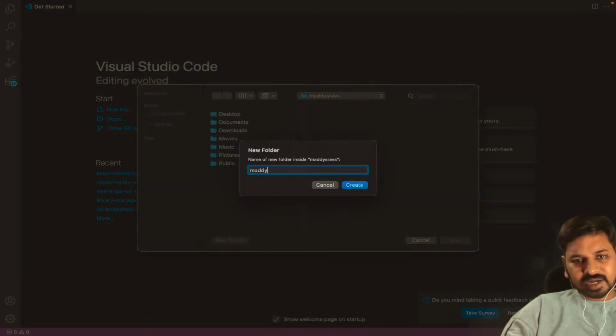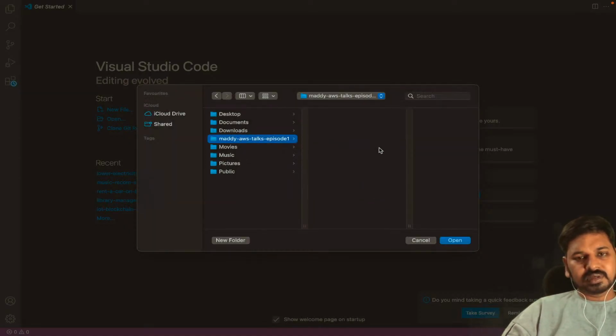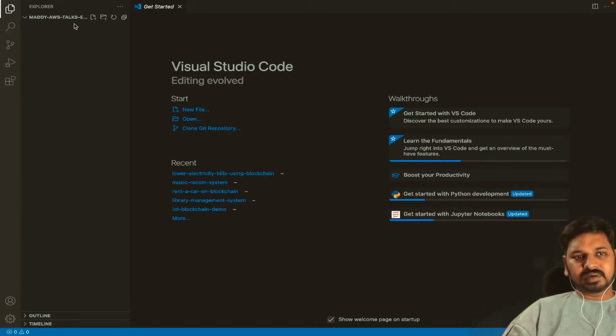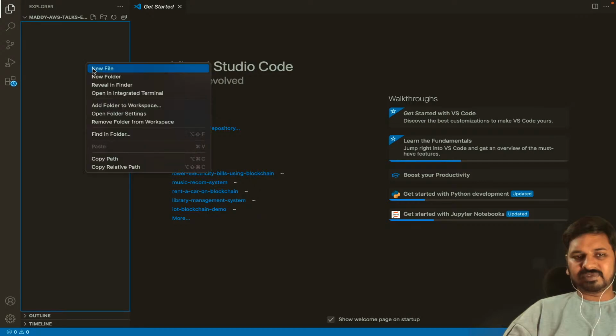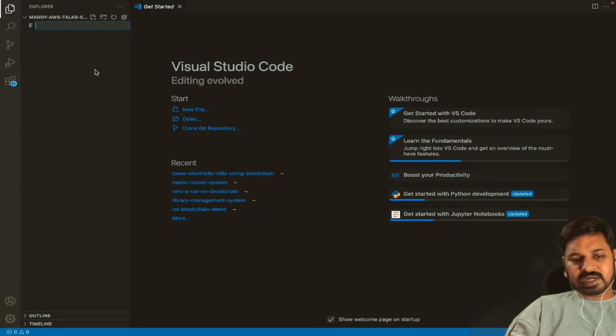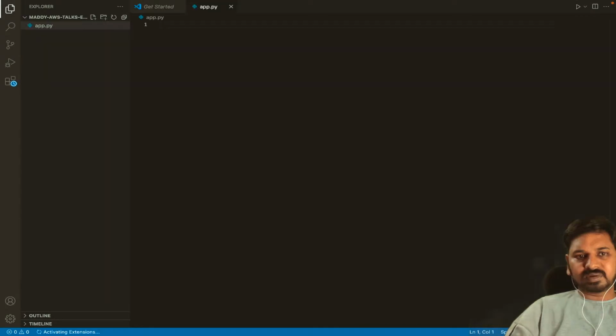I'll write something like Maddy AWS Talks episode 1. I'll click on create. Here I have created a folder, and I'll click on open. Immediately that will open in VS Code. On the left side, you can see Maddy AWS Talks episode 1. Now I'll create a program file. I'll right click, click on new file, and name it app.py. This app.py is a Python script.